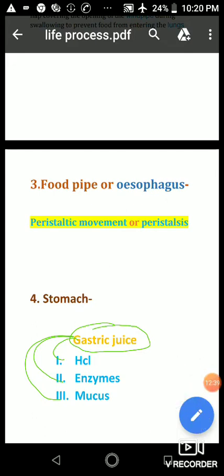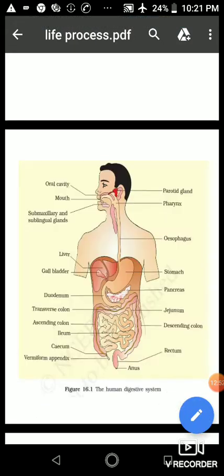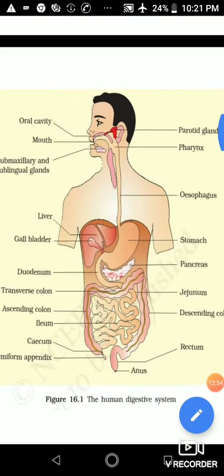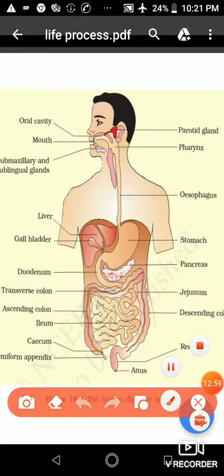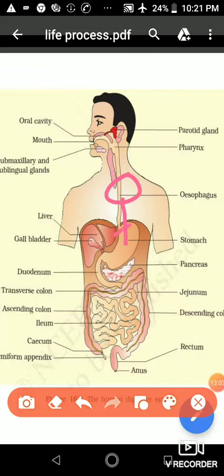And this peristaltic movement does not only occur in the food pipe, while it occurs throughout the alimentary canal. It means it also occurs in the small intestine and also in the large intestine. So we can see in this structure, after the food pipe, our food reaches the stomach.